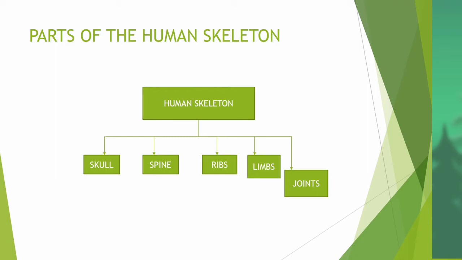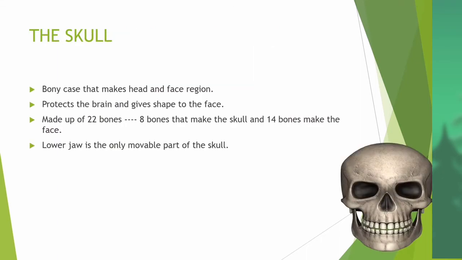Parts of the human skeleton: skull, spine, ribs, limbs, joints. Students, we will see the first part, the skull. The skull is the bony structure that makes up your head and face region. Second point, it protects the brain and gives shape to the face.